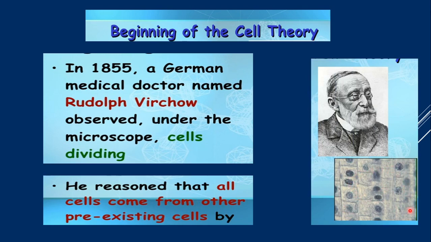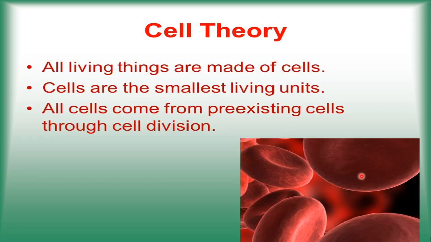So here is a microscopic image of dividing cells. Later, all these three concepts, of Schleiden, Schwann and Virchow, were taken together, and now we call it the cell theory, which states that all living things are made up of cells. All living things, which includes both plants and animals. Cells are the smallest living units.